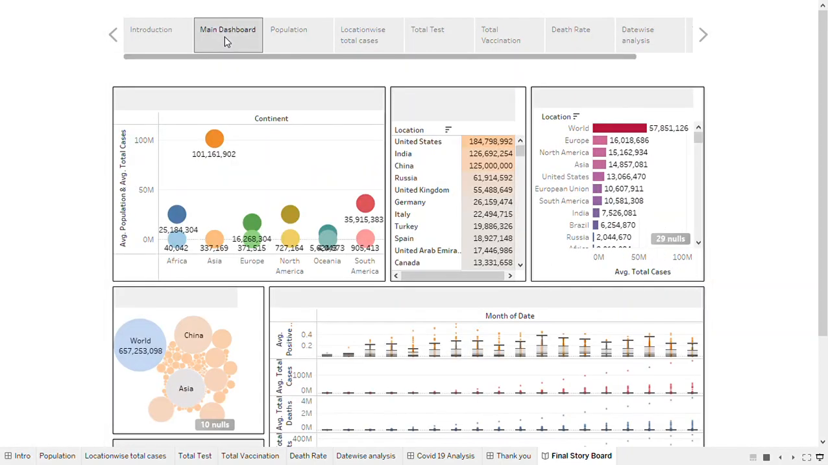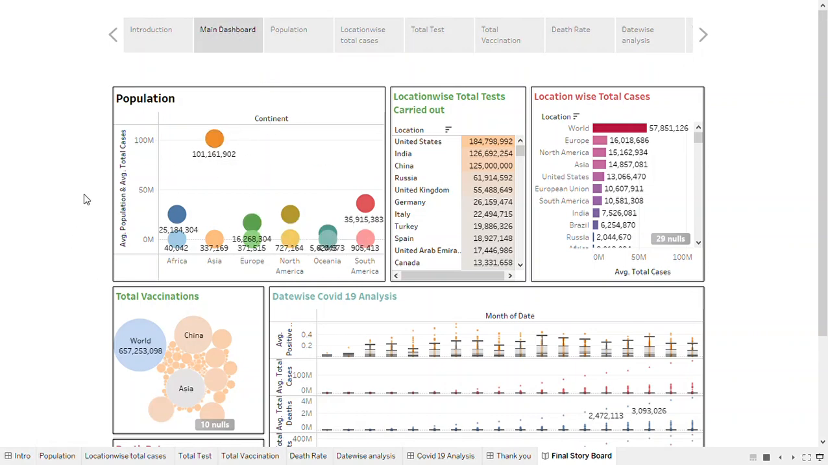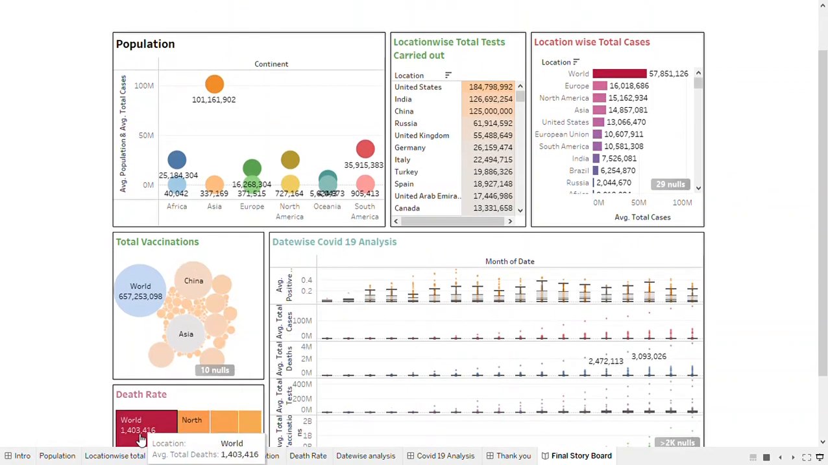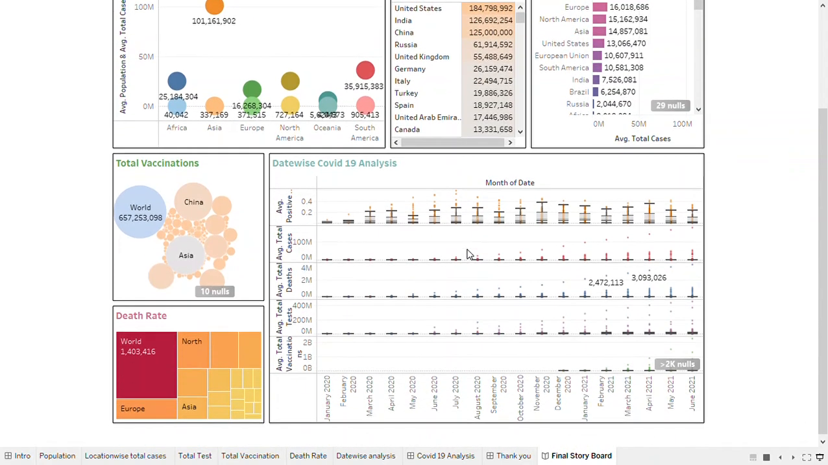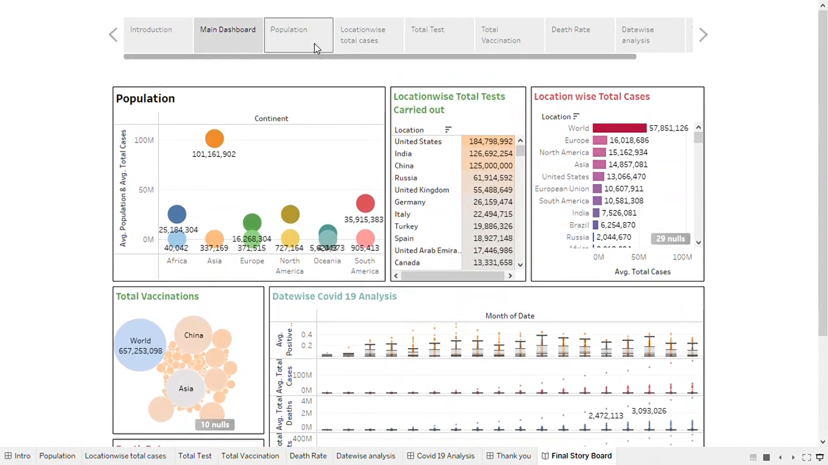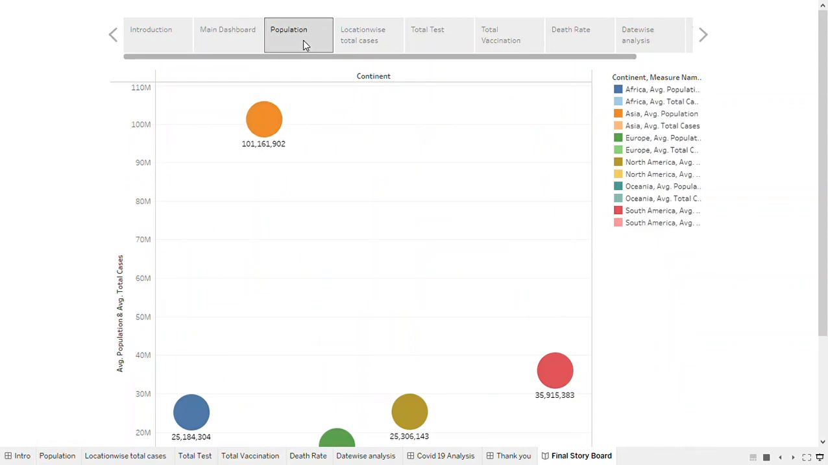This is my storyboard. Here is my main dashboard. My main dashboard contains charts of population, location-wise total tests carried out, location-wise total cases, total vaccination, death rate, and date-wise COVID-19 analysis. So we will see the charts one by one. Let's see the first one, population.